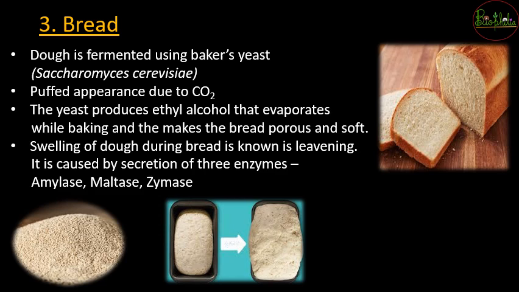So first of all, the dough that is going to be prepared for making the bread needs to be fermented, or the fermentation process जो है that is going to be because of baker's yeast. Baker's yeast कौन सा microbe होता है, that is going to be Saccharomyces cerevisiae.